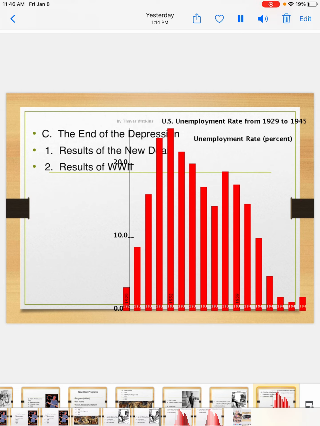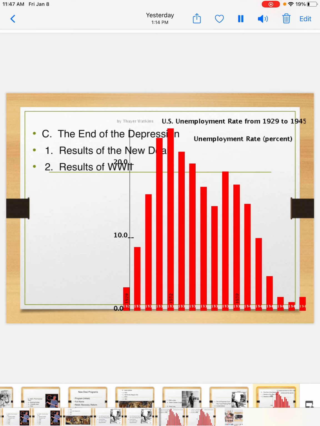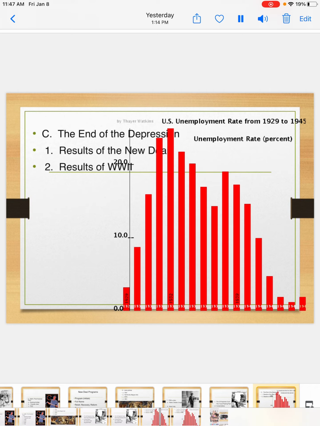Let's talk about that. Let's first talk about the results of the New Deal. The New Deal did not end the Great Depression, so make sure you understand that first. What did happen under the New Deal was the size and cost of the federal government grew. People did, however, feel better emotionally because of the New Deal programs. More people did have jobs, but the unemployment rate was still high. So basically, the New Deal made people feel better. It made them feel like somebody was helping them and somebody cared about them, the president was working for them. Other than that, it really did not do a whole lot, other than really make people feel better and give a few more people jobs.